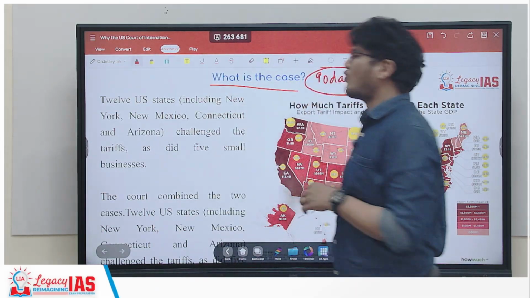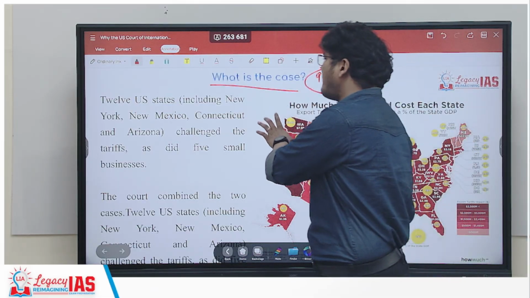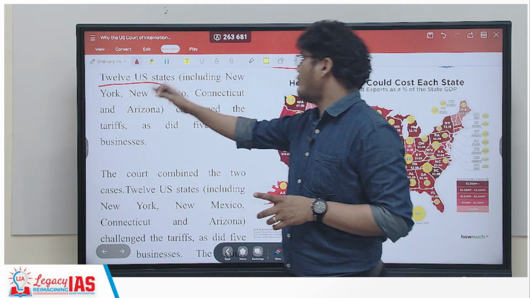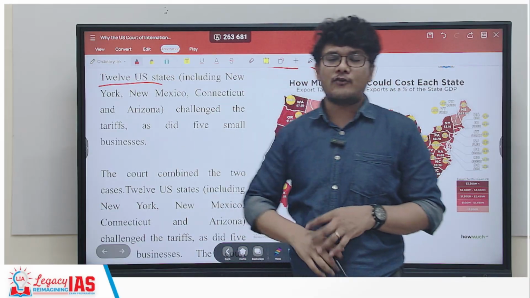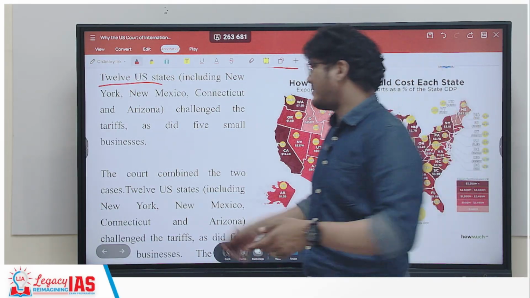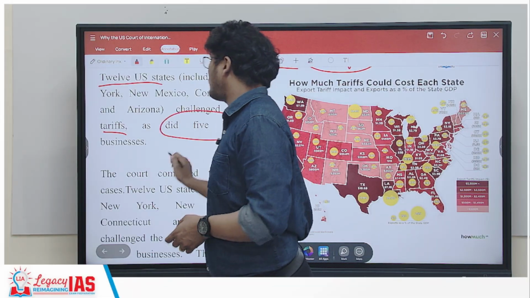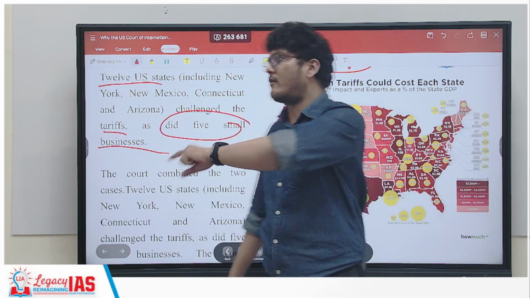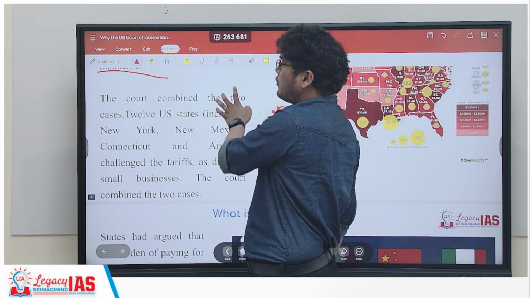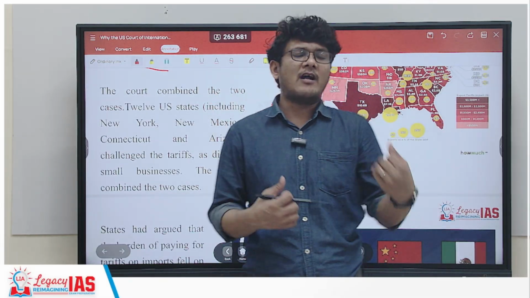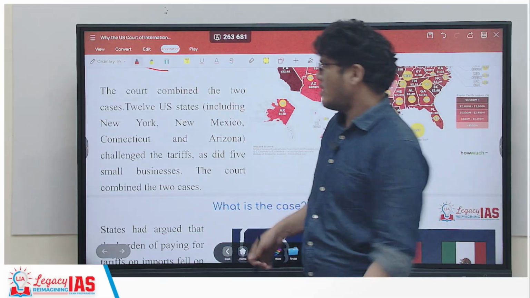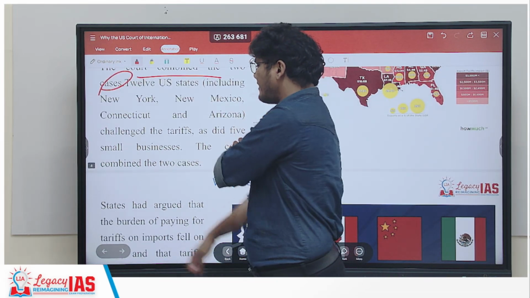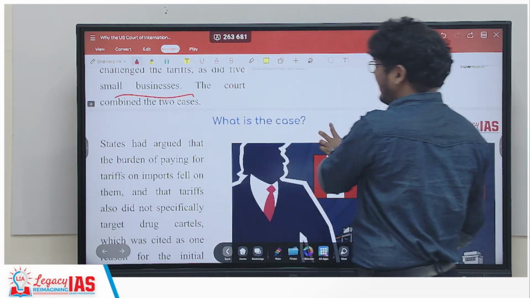Now, what is this case all about on which the judgment has been given? 12 US states, including New York, New Mexico, Connecticut, and Arizona, challenged the tariffs, as did 5 small businesses. So there were 2 cases, one by the small businesses and one by the states of USA. The court combined the 2 cases of the 12 states as well as the small businesses.